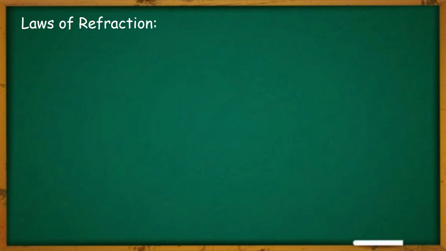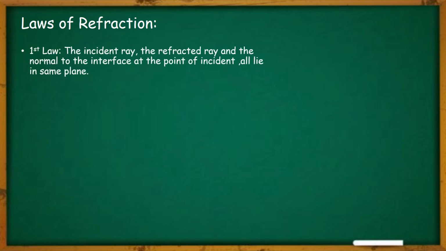Next is laws of refraction. As in reflection, where I told you two laws, here also there are two laws known as laws of refraction. Let us know the first law of refraction. This first law tells us that the incident ray, the refracted ray and the normal to the interface of two media at the point of incidence all lie in the same plane.